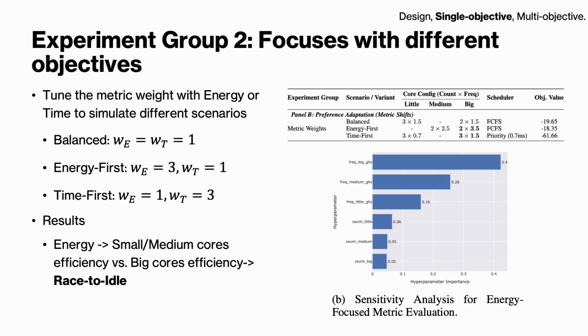Second, we design experiments to simulate scenarios with different focuses. We change the weights in the objective function to simulate energy-first and time-first tasks. Specifically, the results for the energy-first setting suggest a very interesting strategy. We previously assumed that little or medium cores may play important roles here. However, the model actually explores race to idle, where it uses a very powerful setting with big cores to complete tasks as soon as possible, and save the energy cost eventually.